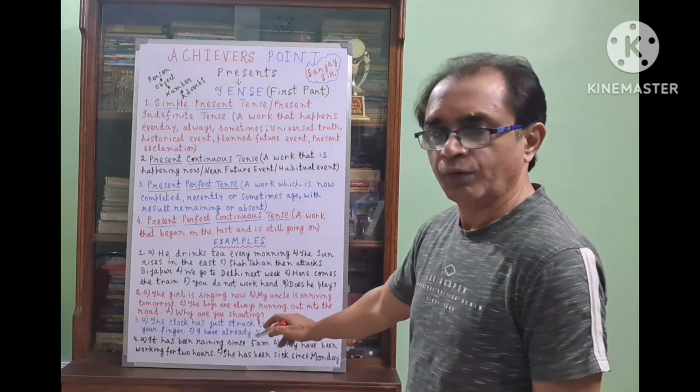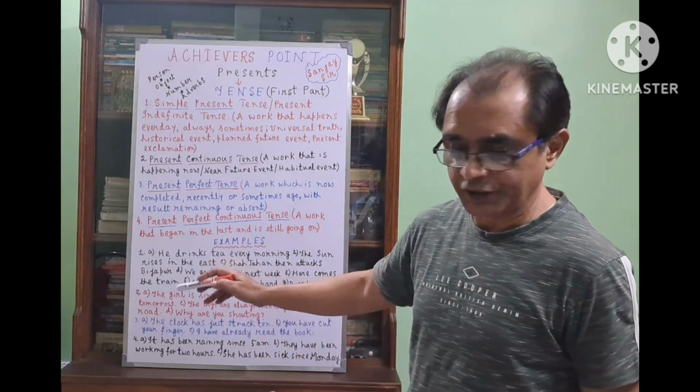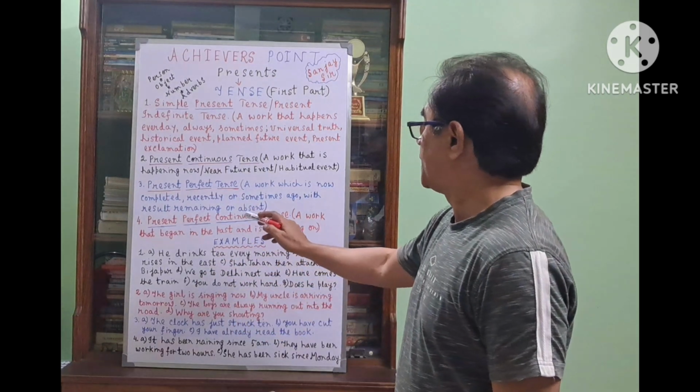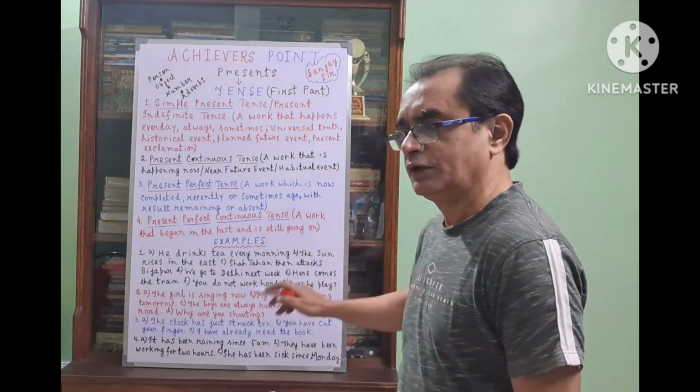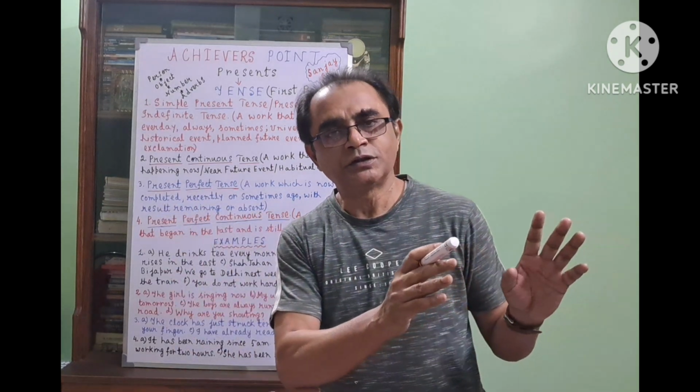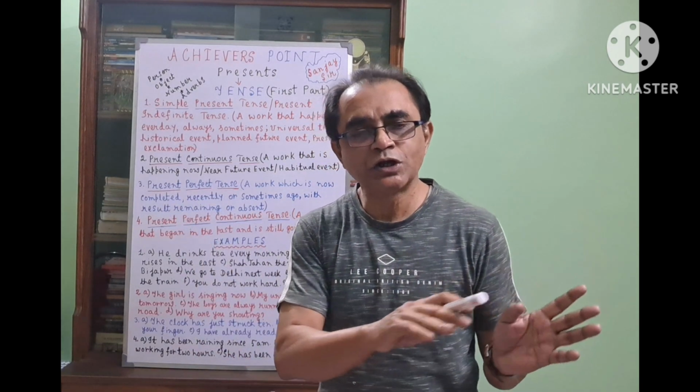Coming to number 4 of this present tense, present perfect continuous tense: a work that began in the past and is still going on. The work has already started and is still going on.